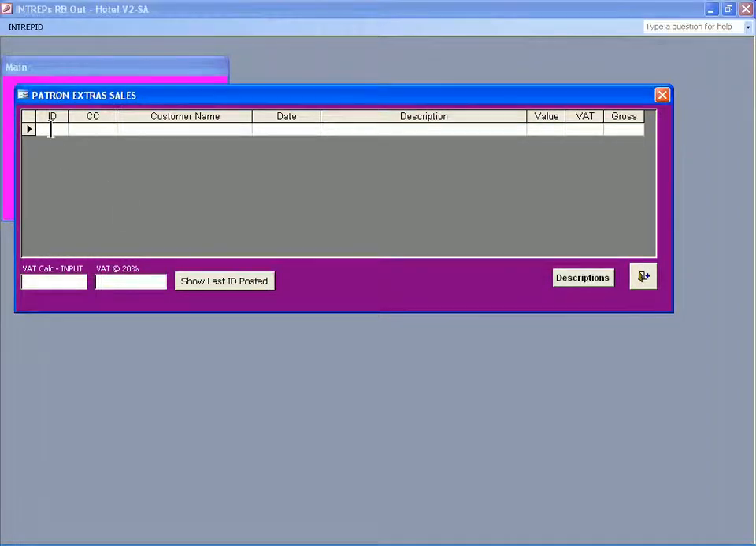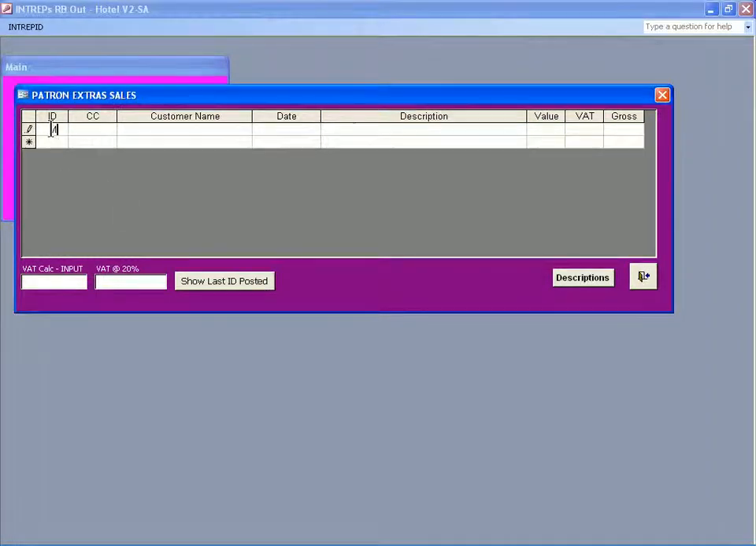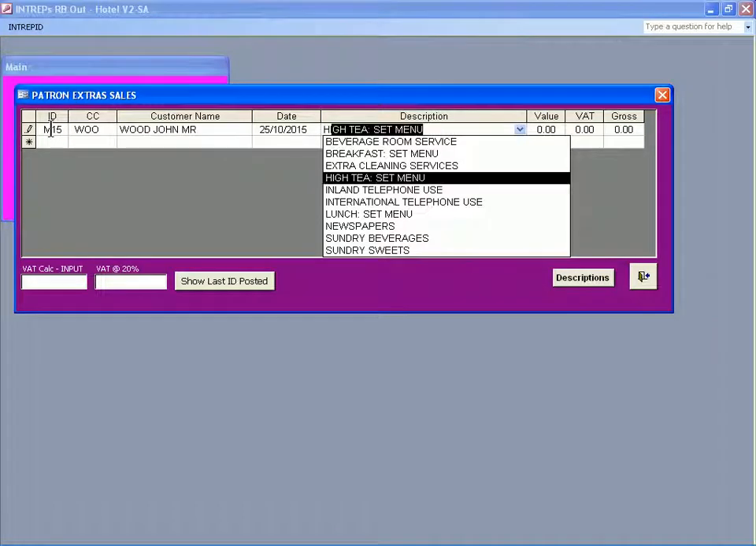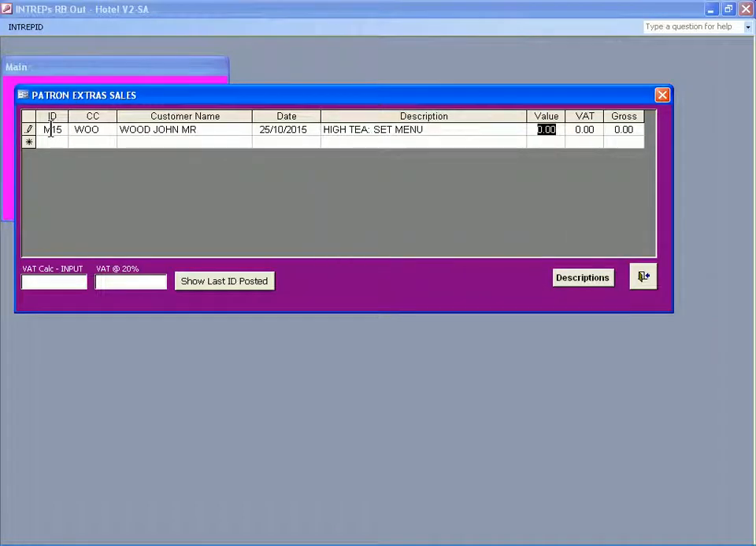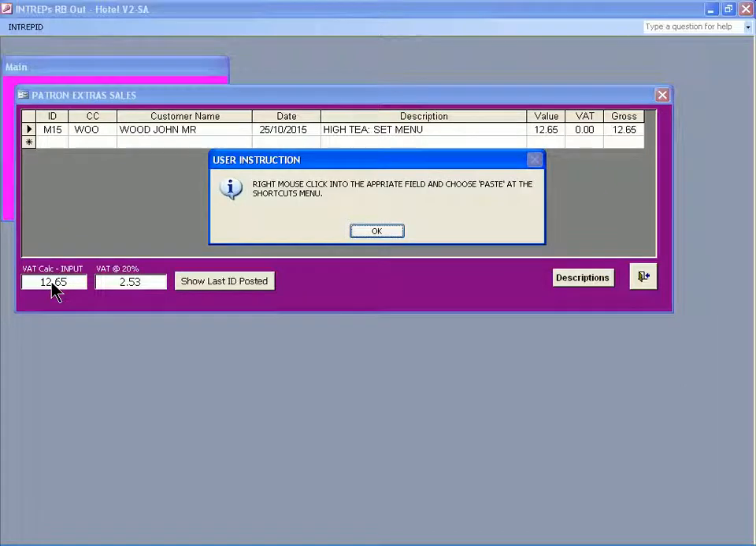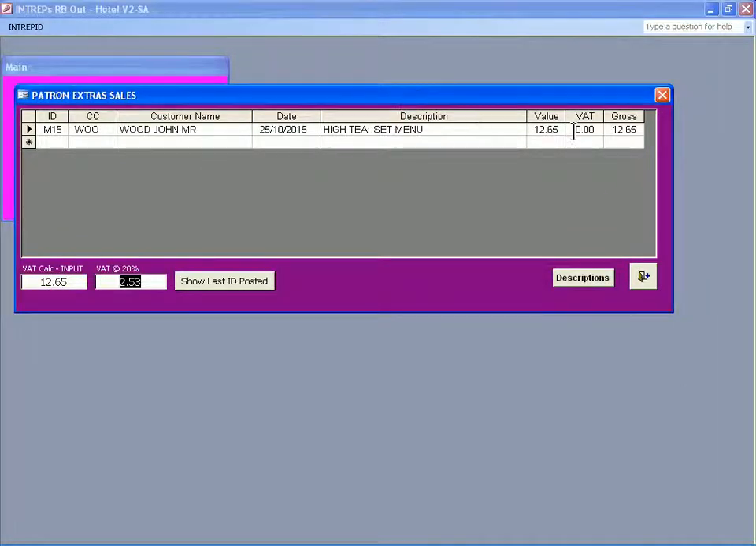That's a reminder, we've had an update, so it's M15 this time. So this is where we go from the most recent update. Mr. Wood. Good, and this is the 25th of the 10th, first day of arrival. Mr. Wood wants high tea. Good, that works out to be £12.65. The VAT for which is £2.53, to be pasted into the VAT field. Select it and Control V.